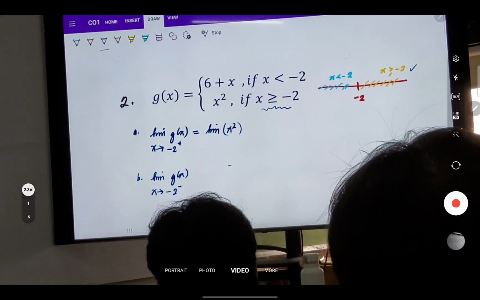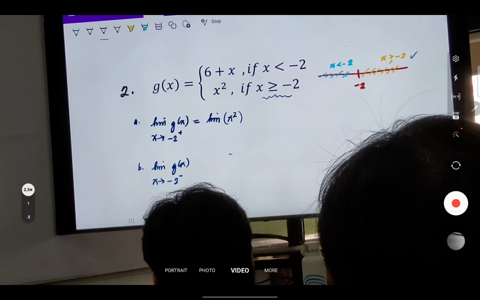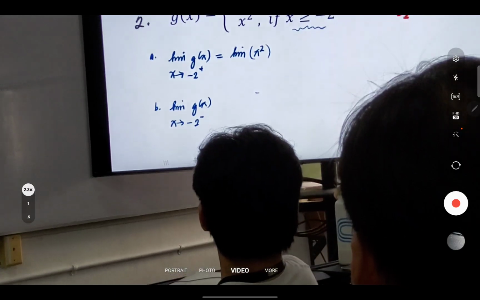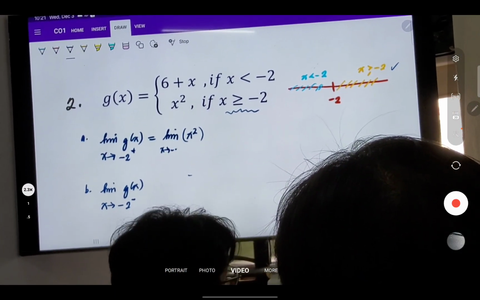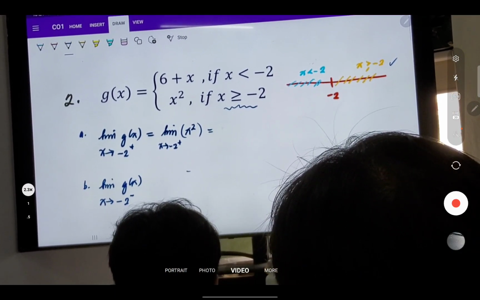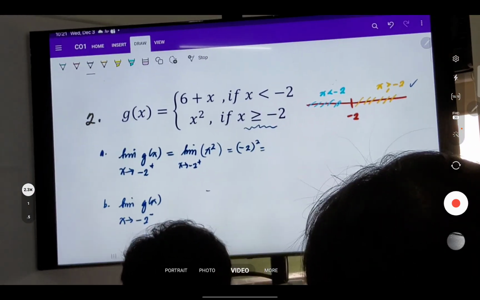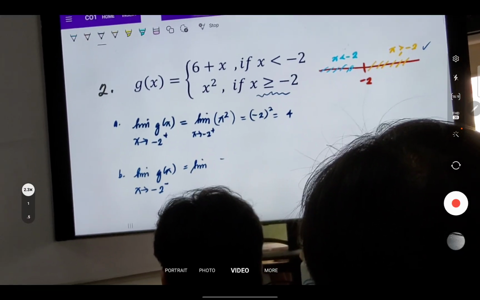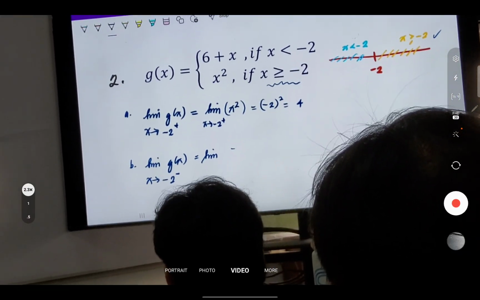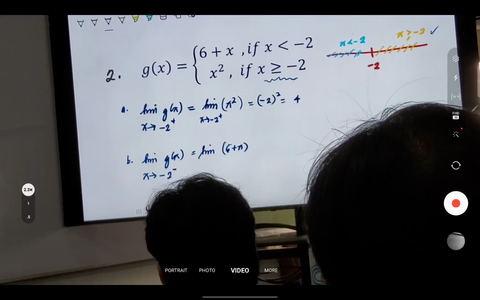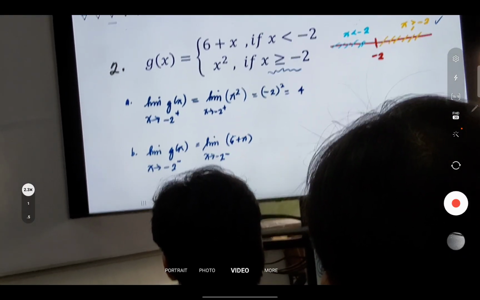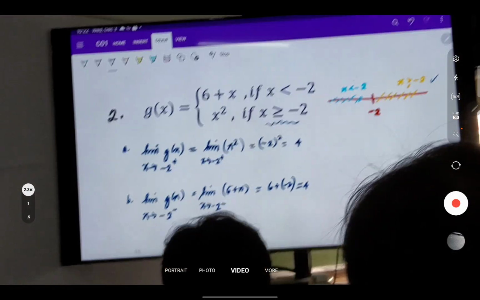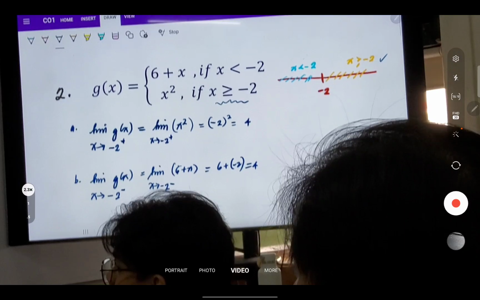Intindihan? Okay. Ano yung limit as x approaches negative 2 coming from the right? We have negative 2 squared, and that gives you 4. Okay. Ano naman yung gagamitin natin na g of x coming from the left? So it's 6 plus x. That will give you 6 plus negative 2, which is 4. So what do you say of the two-sided limit? It is equal to 4. Very good.